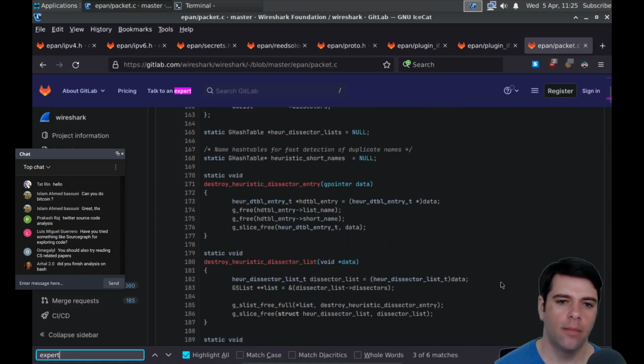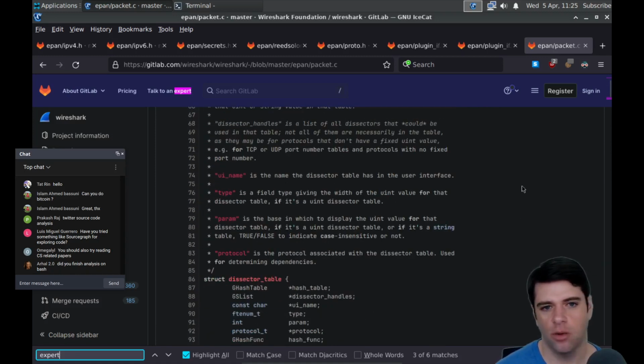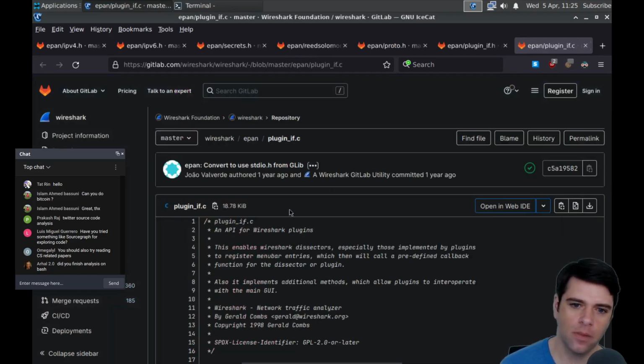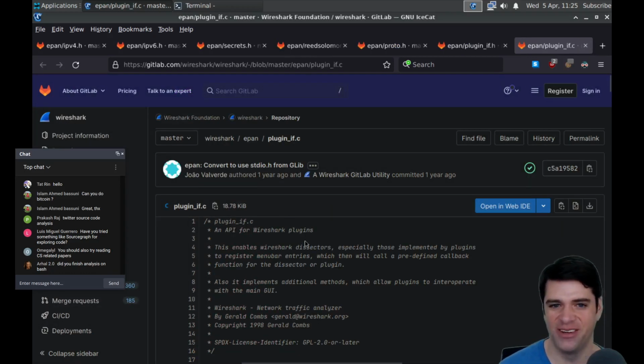So if we had more time, or if you're really curious about what Wireshark is up to, definitely check out epan/packet.c and the corresponding header file. But we're not doing that right now.